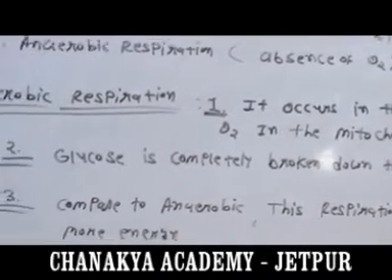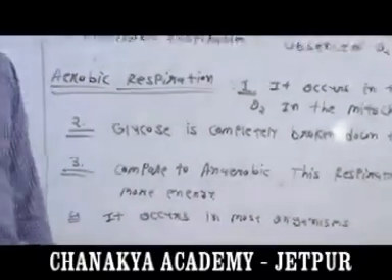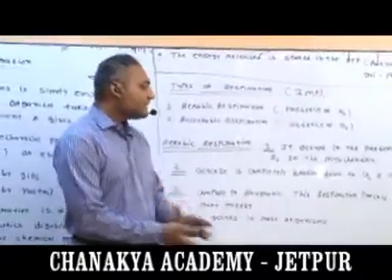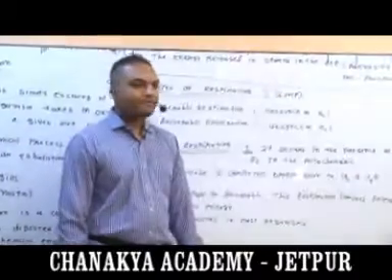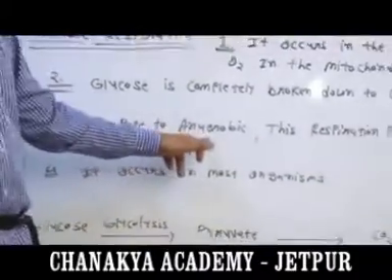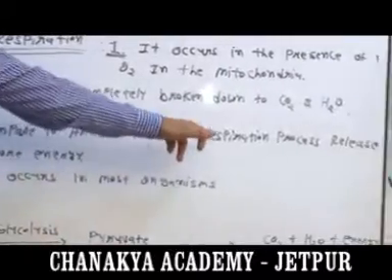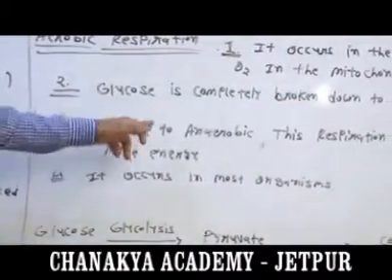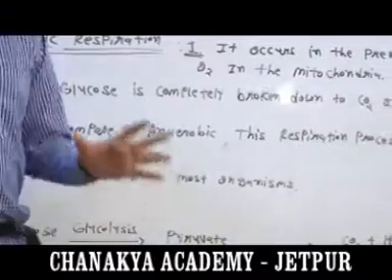Starch releases glucose. The glucose is broken down, and while it breaks down, it releases carbon dioxide and water. Third, this respiration process releases more energy compared to anaerobic. Why?